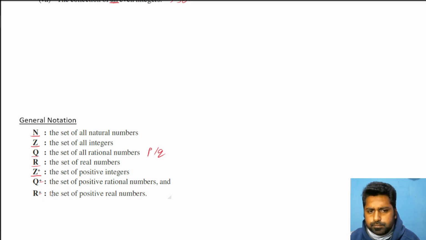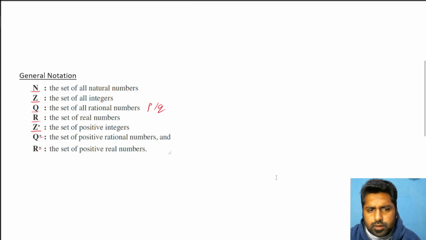So these alphabets you should know: Z means integers, Q means rational numbers, R means real numbers, and N means natural numbers.